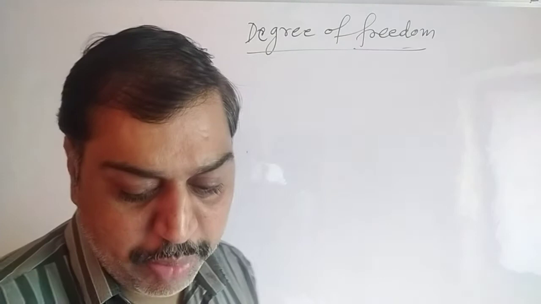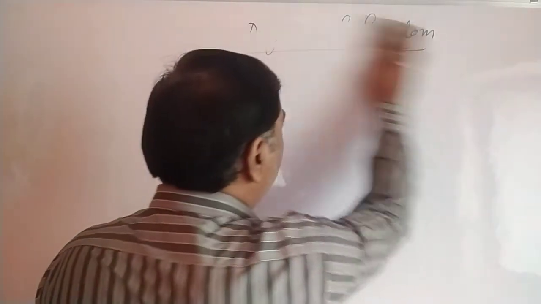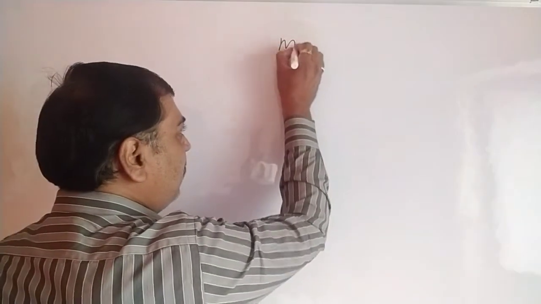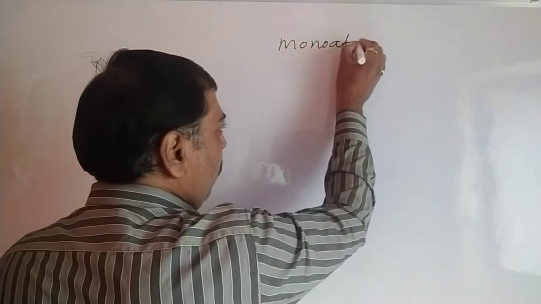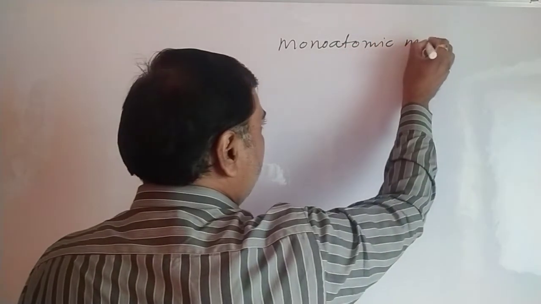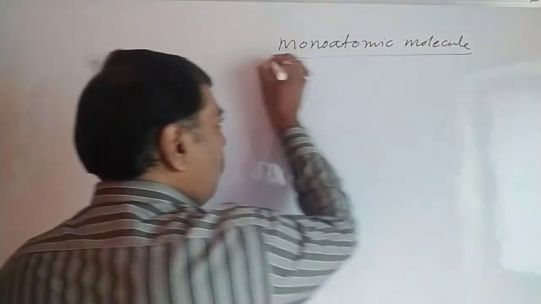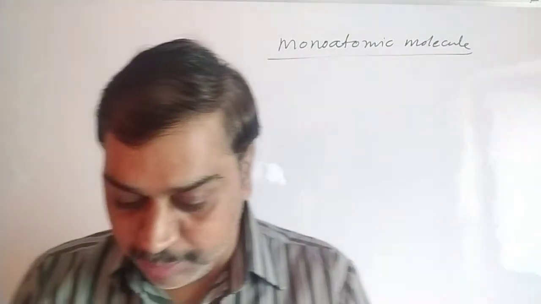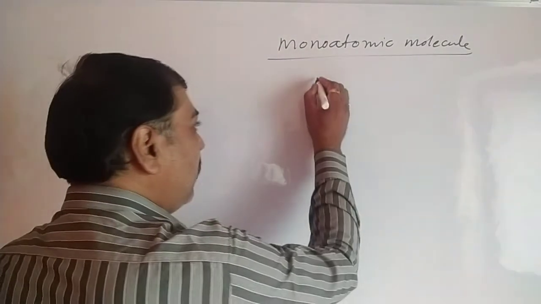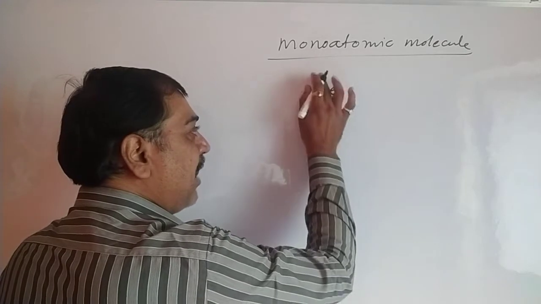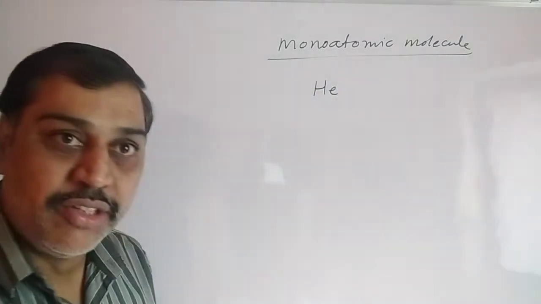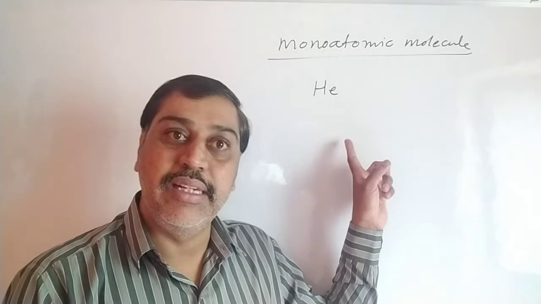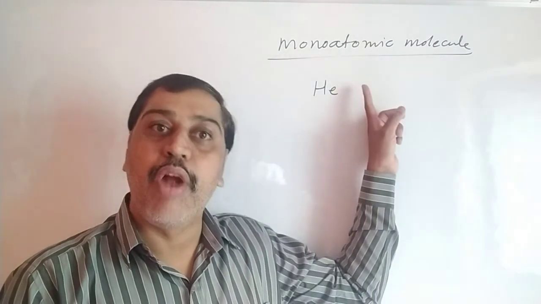Let's go to the next: diatomic molecules and monoatomic molecules. What exactly is a monoatomic molecule and a diatomic molecule? Let's start with the monoatomic molecule. Monoatomic molecules are elements whose molecule has a single atom. For example, if you take helium, we can represent it chemically by He. So it is a single atom, so it is said to be a monoatomic molecule.